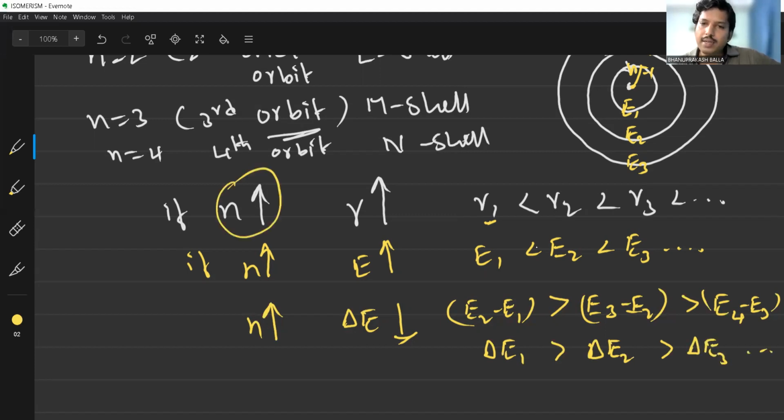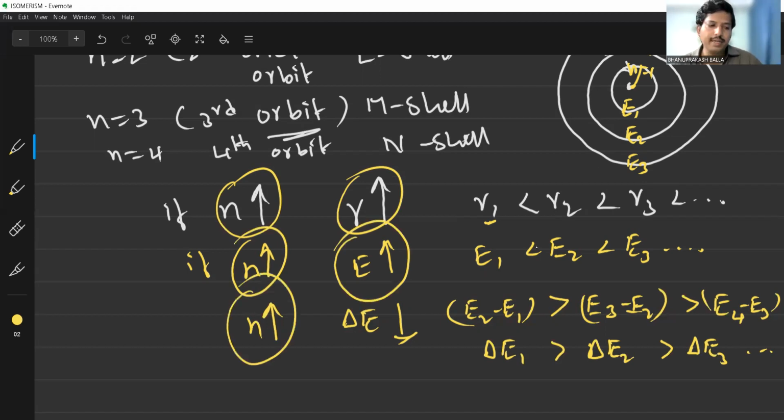When the principal quantum number increases, the radius of the orbit increases. When the principal quantum number increases, the magnitude of the energy also increases. And when the principal quantum number increases, the energy separation between two shells, delta E1, delta E2, delta E3, decreases. So that is the main importance of the principal quantum number.